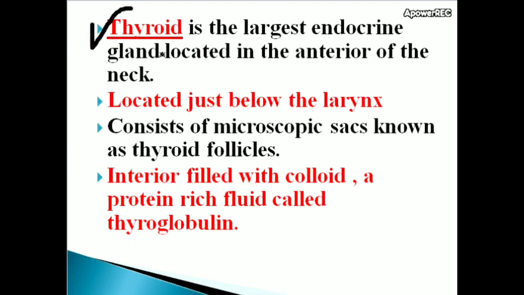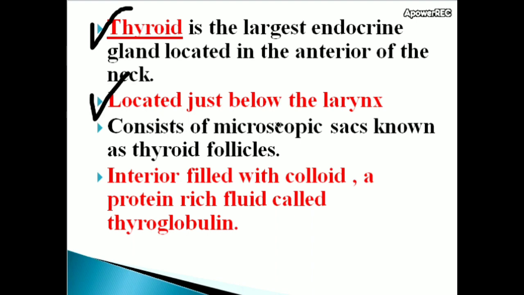Last PSC asked this question: which is the largest endocrine gland in our body? That is thyroid gland, situated in the anterior of the neck, located just below the larynx.